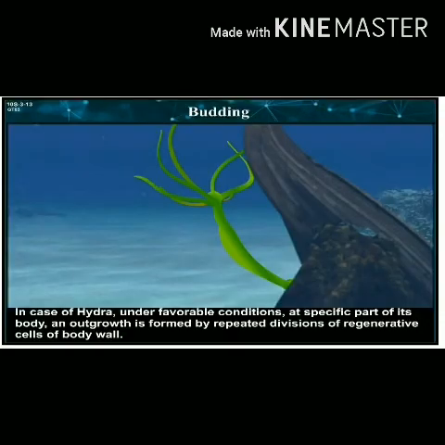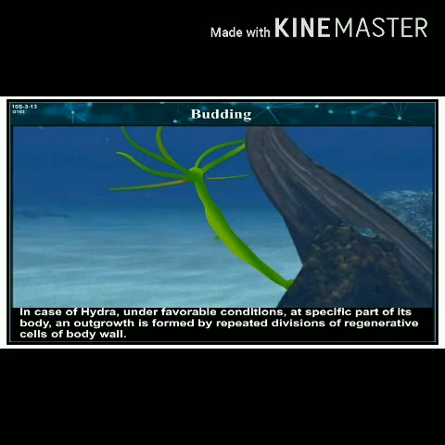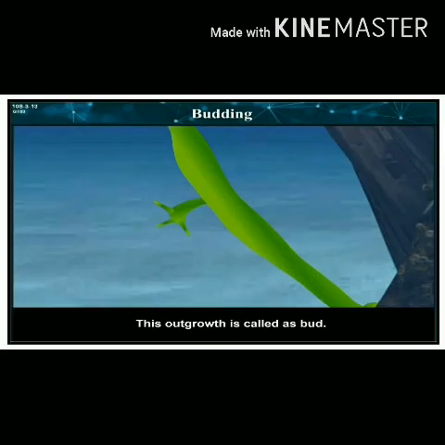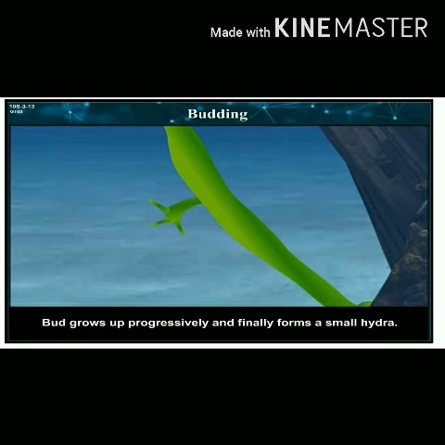Budding in multicellular organisms. In case of Hydra, under favorable conditions, at a specific part of its body, an outgrowth is formed by repeated division of regenerative cells of the body wall. This outgrowth is called a bud. The bud grows progressively and finally forms a small hydra.